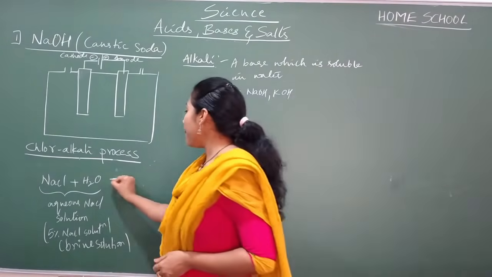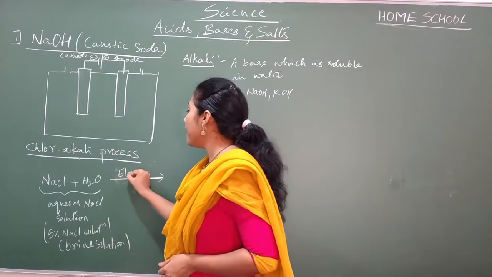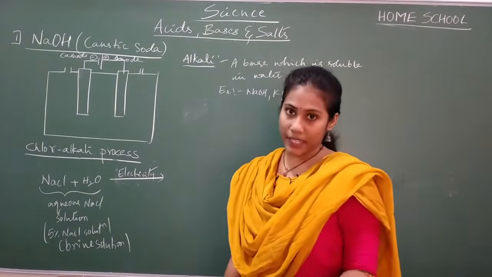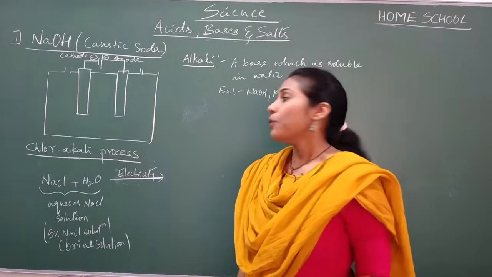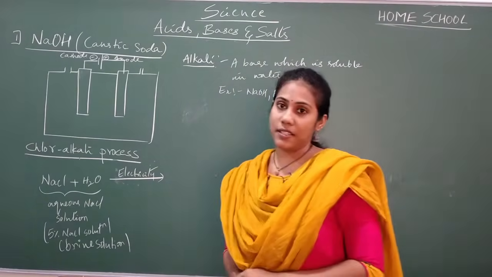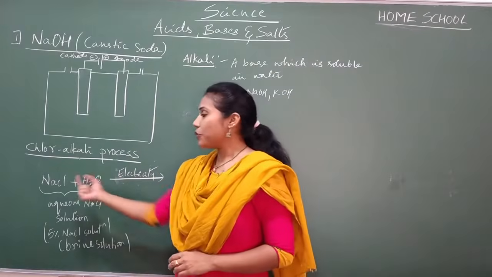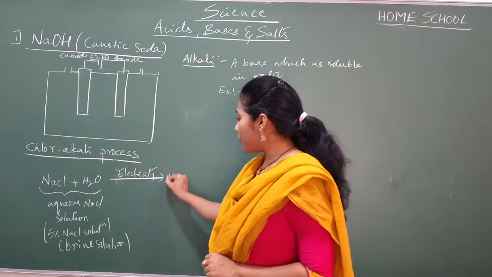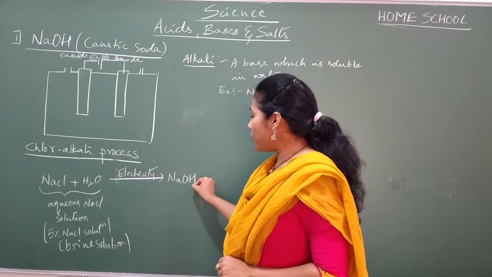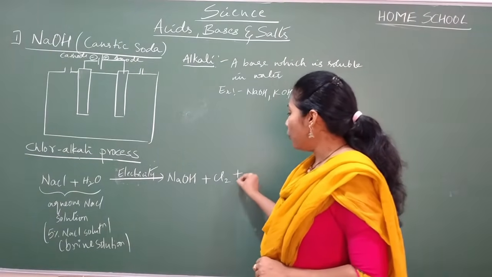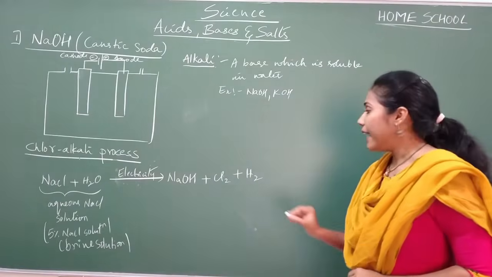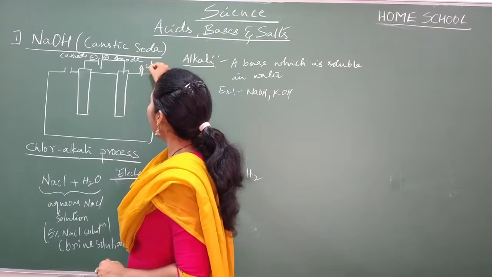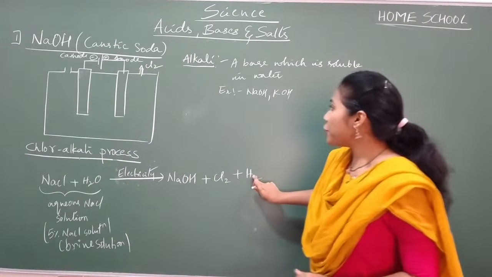So we are taking brine solution as the raw material, and we are passing electricity. It is an electrolysis reaction, an endothermic reaction, a decomposition reaction, where we are performing electrolysis. Electricity is passed through brine solution. Whenever you pass electricity through brine solution, you will get NaOH plus Cl2 plus H2. Cl2 gas you will get from the anode side.